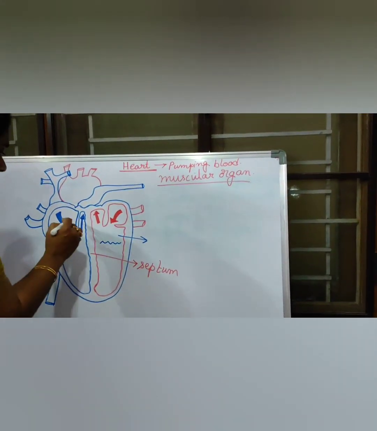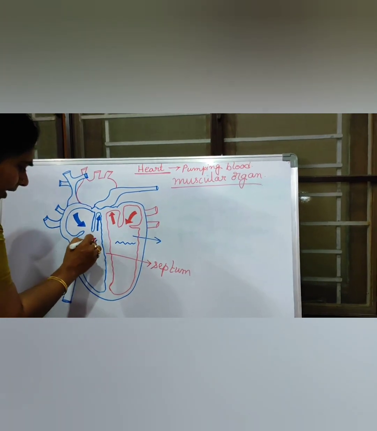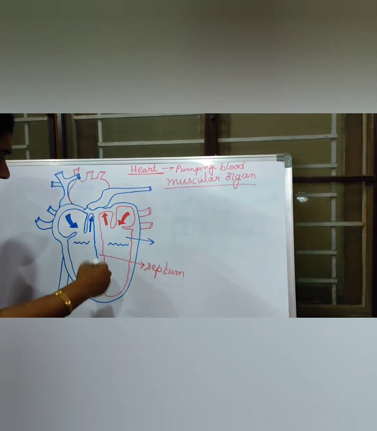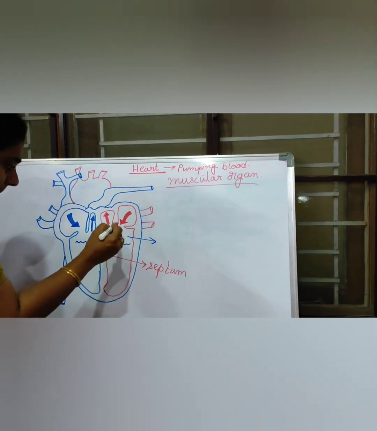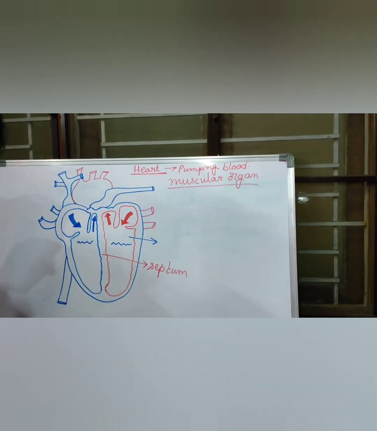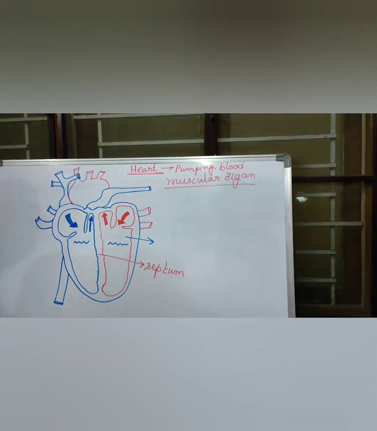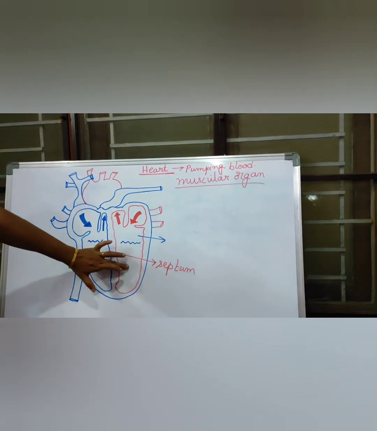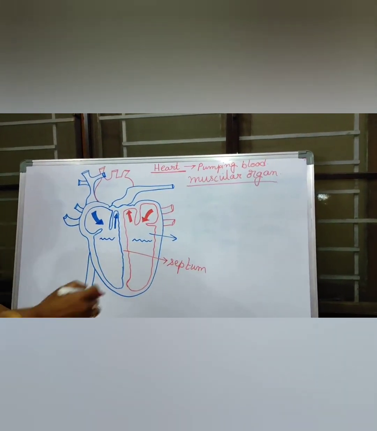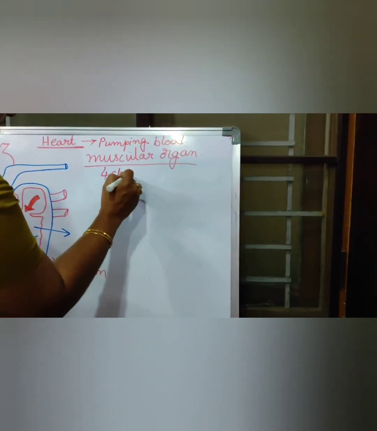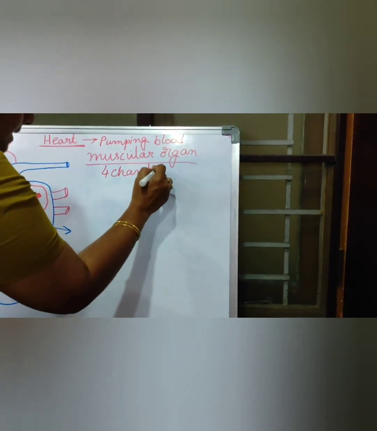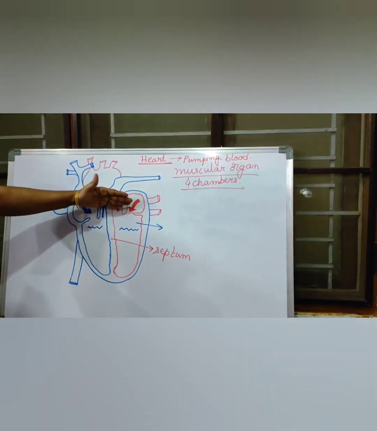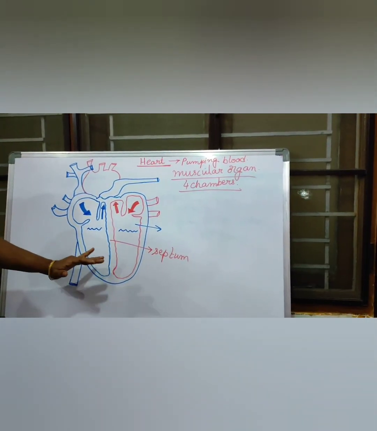In between, some valve-like structures are located here. These valves are dividing the heart into upper part, lower part, upper part, lower part. So heart is consisting of how many chambers, children? 1, 2, 3, 4. 4 chambers are present in our heart. What are those? 2 chambers are upper chambers, 2 chambers are lower chambers.